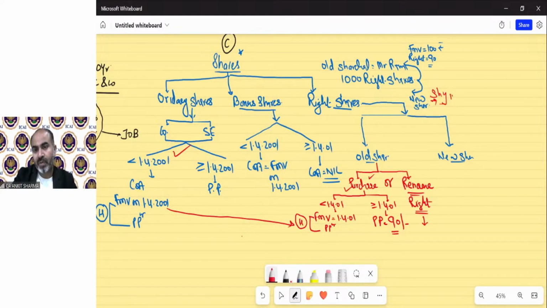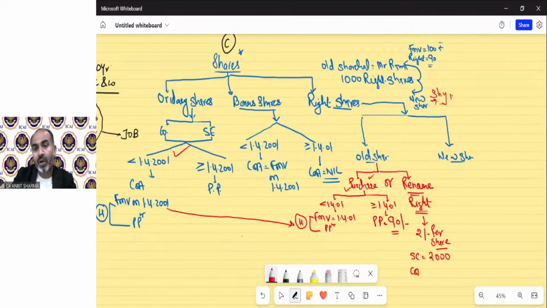And suppose for the transfer of the right, he will not do it for free. Mr. Ram charges 2 rupees per share to renounce the right. So in that case, the sale consideration to renounce the right will be 2000, because 2 rupees per share, and we have 1000 shares. So suppose Mr. Ram renounced the right in the name of Mr. Shyam, and Mr. Shyam paid 2 rupees per share for this. So the sale consideration for this will be 2000.